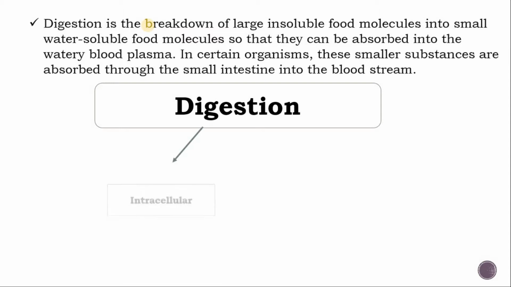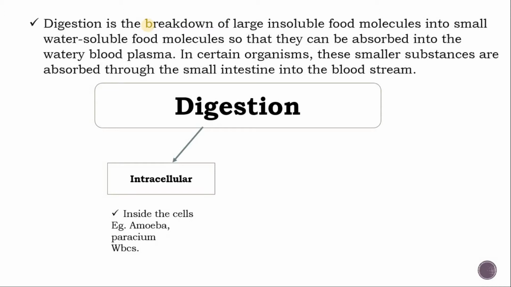There are two types of digestion found. The first one is intracellular. In intracellular digestion, intra means inside the cell. The digestion takes place inside the cell. In amoeba and paramecium, the digestion takes place inside the cell. Amoeba and paramecium, like protozoans, engulf the food particle by phagocytosis and digest this food particle inside the cell. This is known as intracellular digestion.